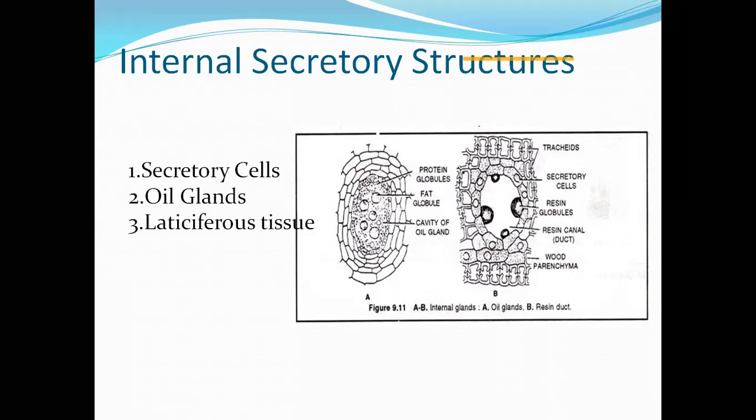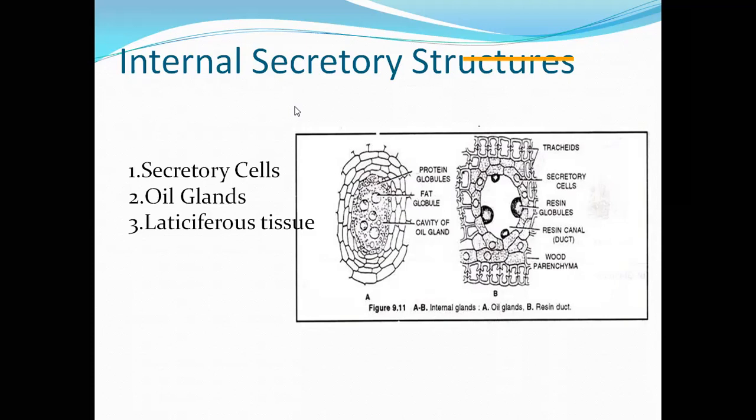The best example for oil glands is eucalyptus. You all know eucalyptus. From the eucalyptus leaves, you will get eucalyptus oil. This is schizogenous oil glands. The second best example is citrus. You all know the citrus fruits or citrus leaves. The citrus leaf or fruits possess oil glands, and this is lysigenous oil glands.